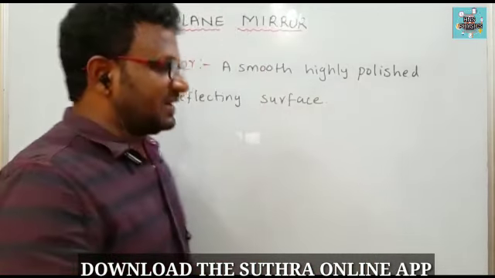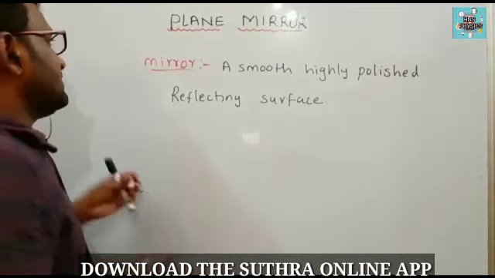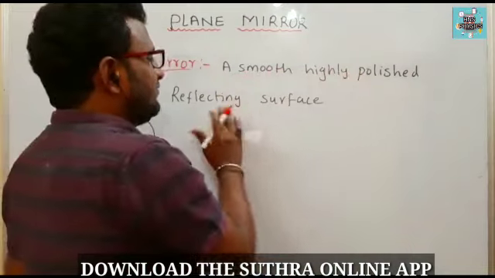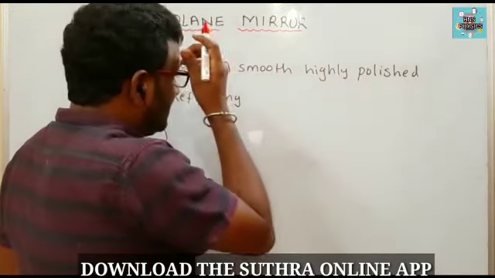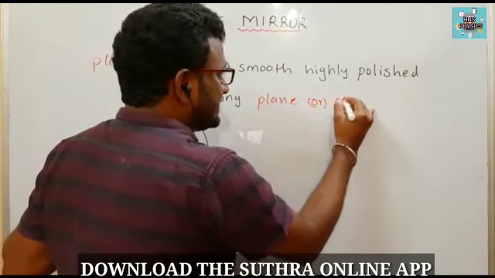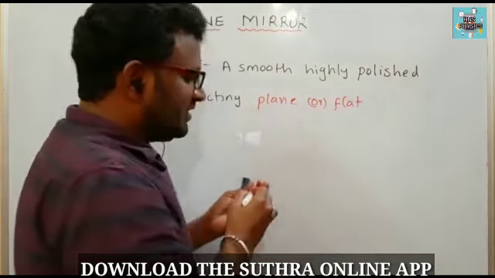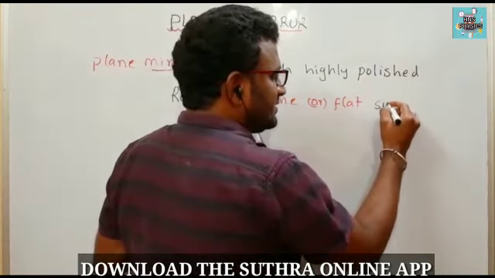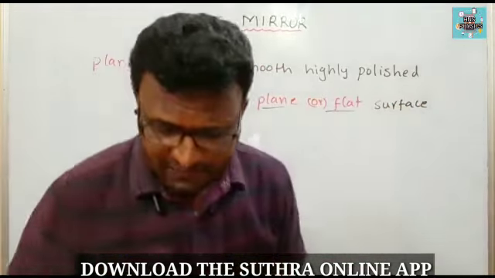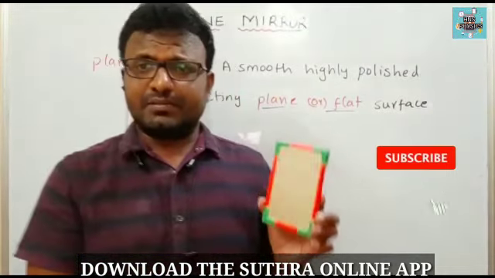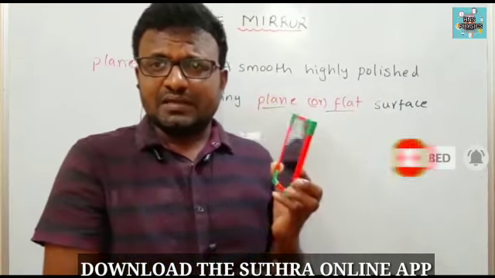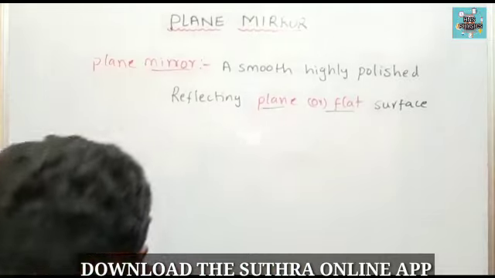Now come to plane mirror. What is meant by plane mirror? Almost the same definition: a smooth, highly polished reflecting surface like a flat surface is called a plane mirror. If you observe the plane mirror, one side is a reflecting surface and on the other side there will be a coating.